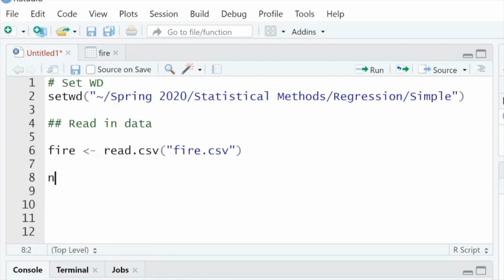Well, first I want to rename some of the data, using this names function here.